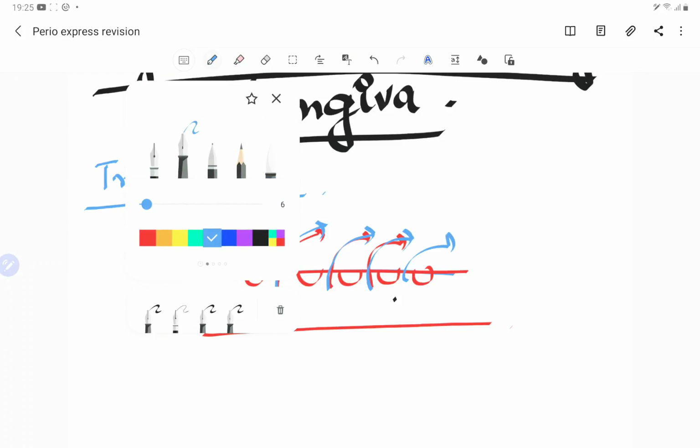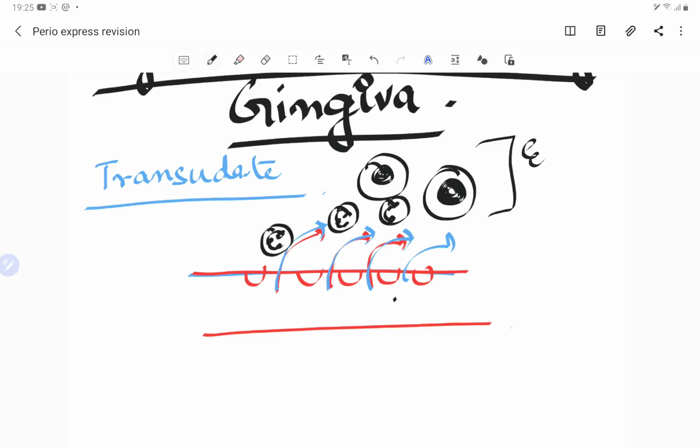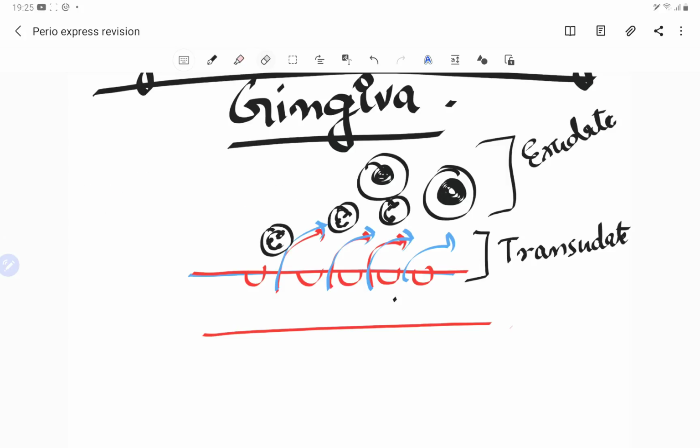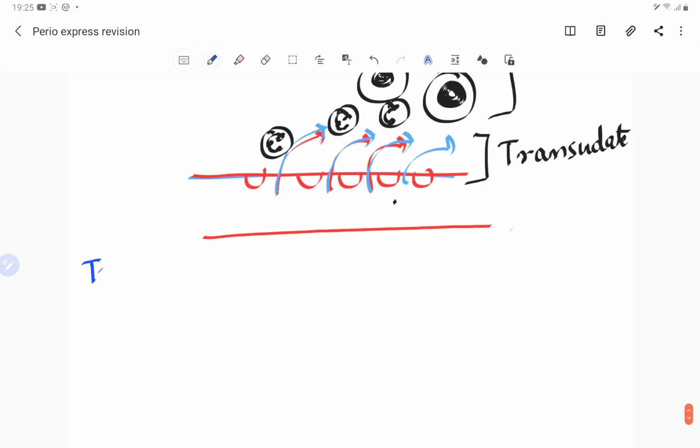What happens if cells are also coming? If cells are also coming, like neutrophils, if inflammatory cells are also coming, neutrophils, macrophages, so let's make macrophages also, then this process is what we call the exudate. That means a lot of cells coming. If only water is coming, then we call it the transudate. Now I think you are familiar with both of these terms. What is a transudate? What is an exudate? So transudate is when there is only filtrate of the plasma. There are no cells. So only plasma filtrate.